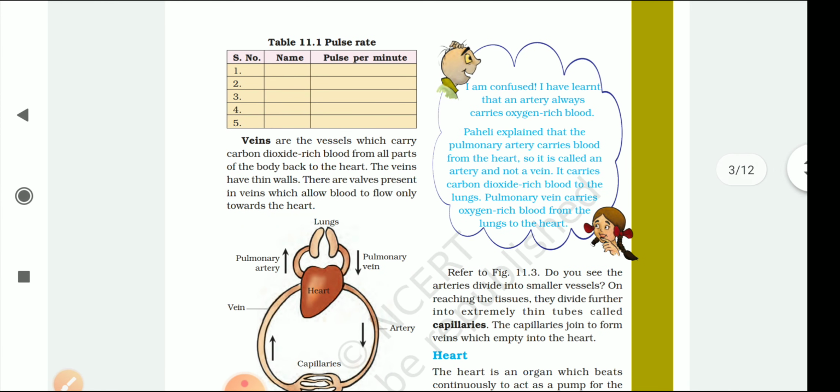Or you can do this activity also. Activity 11.1 is a very easy activity. You have to hold your wrist for at least one minute and count your pulse rate. Do the same activity with two other members of your family, and then write what the rate of their pulse per minute is.